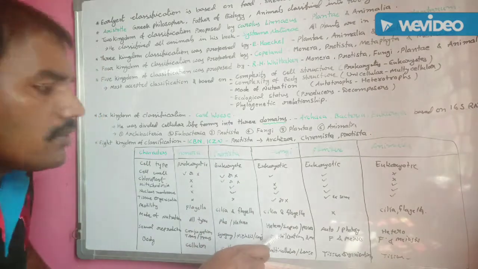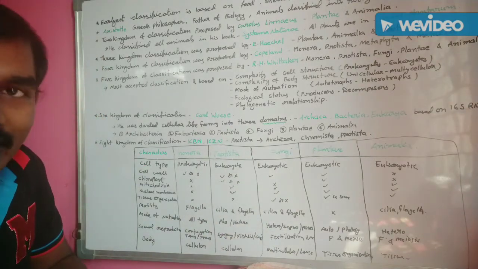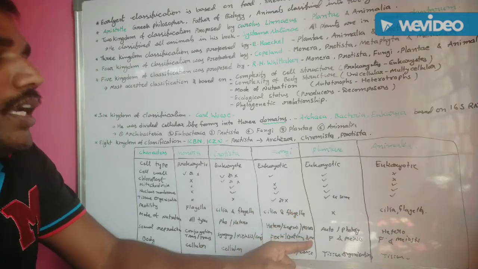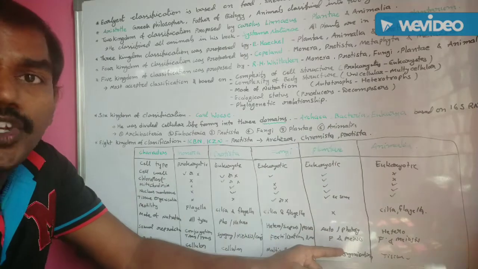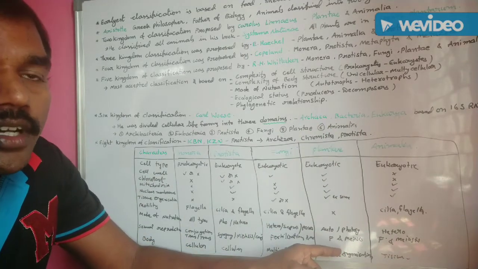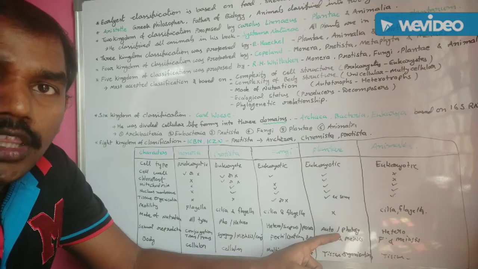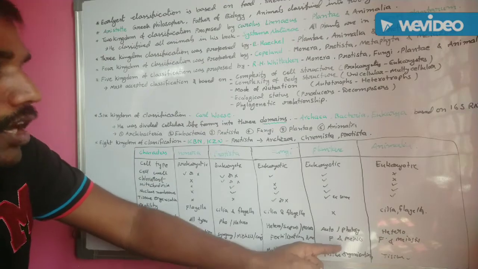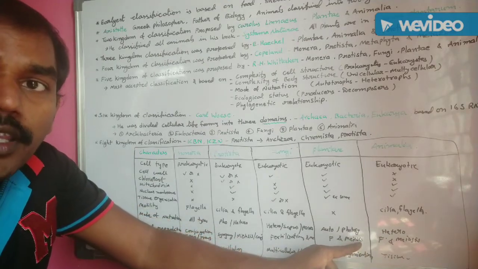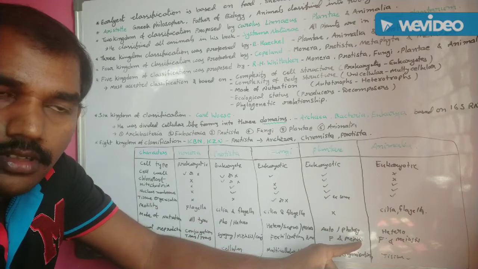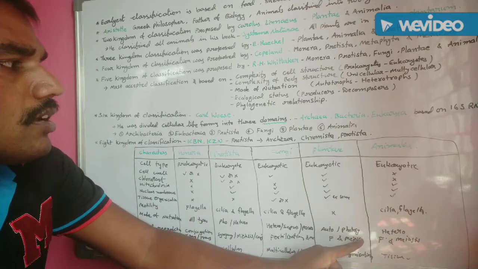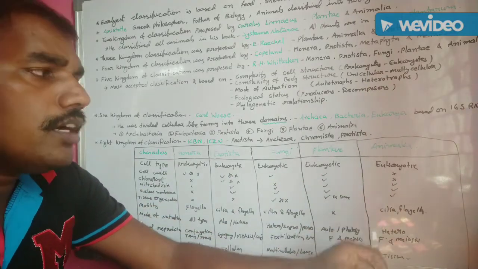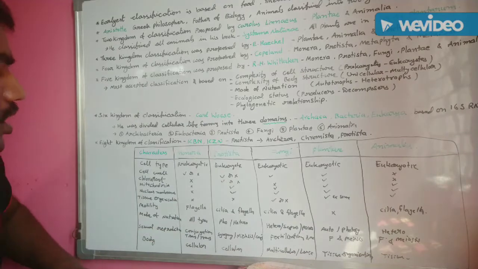Next one, in fungal organisms, fertilization occurs, and also meiosis occurs in this fungal kingdom. In plant organisms, fertilization occurs. Pollen grains are transferred from anther to stigma of the flower and finally reach the egg cell. In this way, fertilization and also meiosis occur by the formation of gametes in the plant kingdom. In the animal kingdom also, fertilization and meiosis occur. This one is the sexual reproduction.